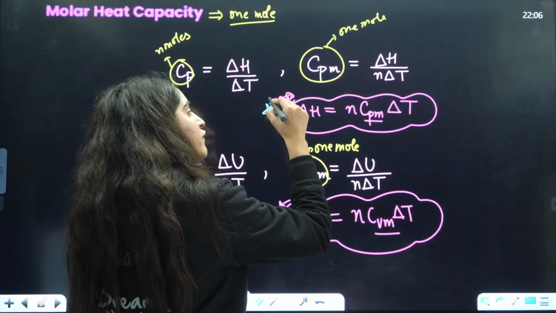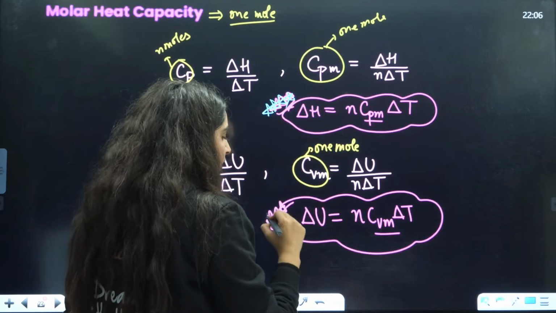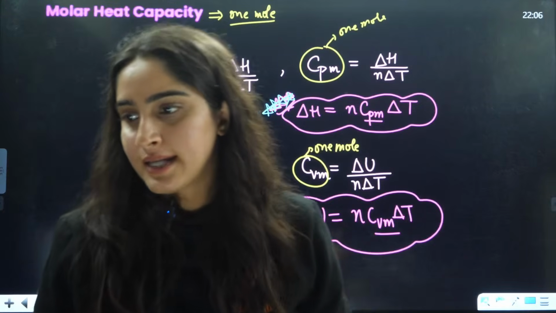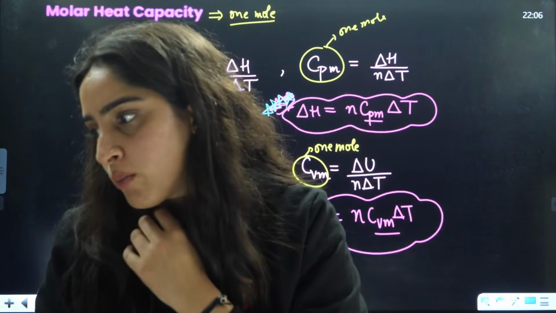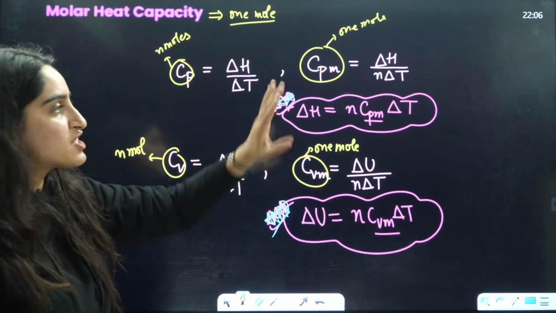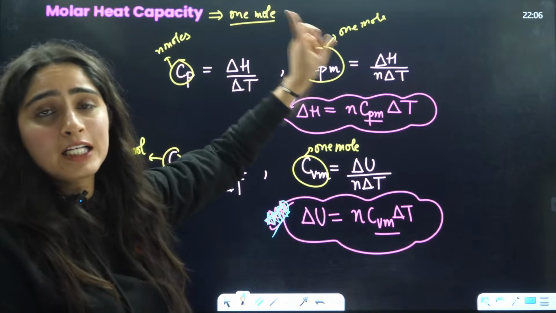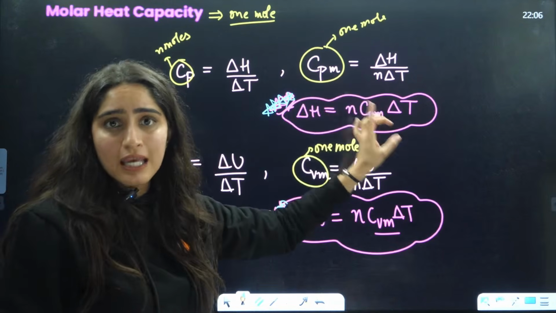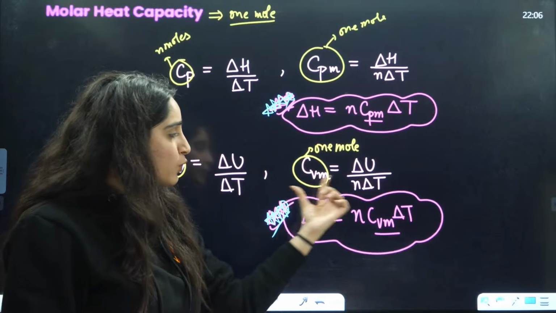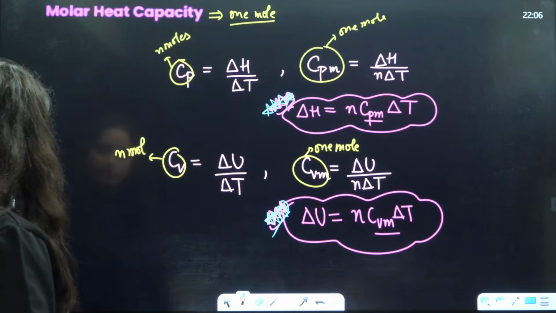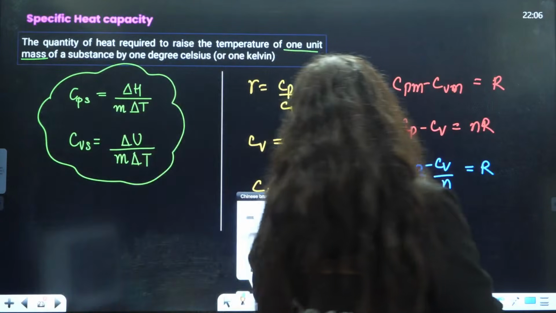It's a very important formula, right? Got it, guys? Delta H and delta U in terms of heat capacity: delta H is related to heat capacity at constant pressure, and delta U is related to heat capacity at constant volume. As it is, you have to learn this formula.